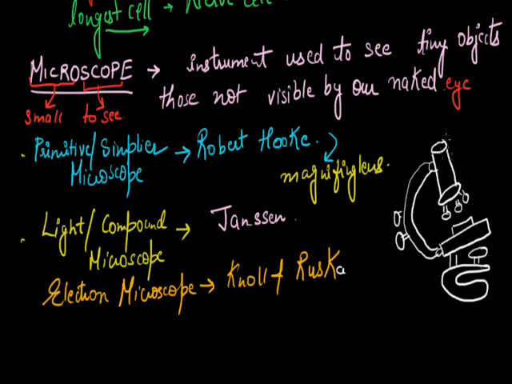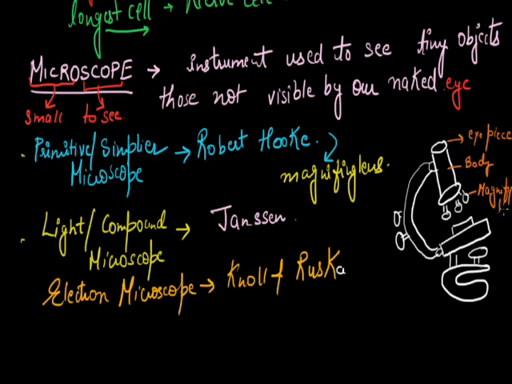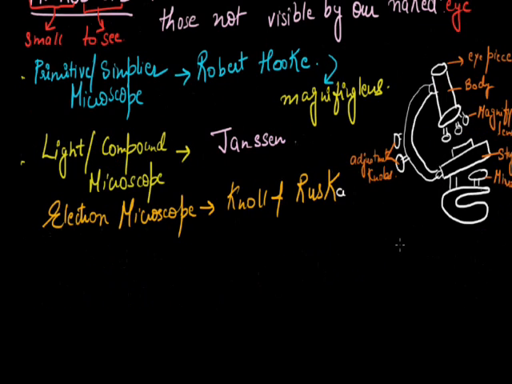If we label this diagram, this is the eyepiece from where we keep our eye to see. This is the body of the microscope. This is the lens, the magnifying lens. This is the stage. This is a mirror. These are the adjustment knobs. This is the brief diagram of the microscope.